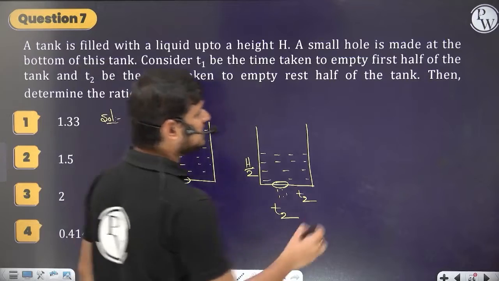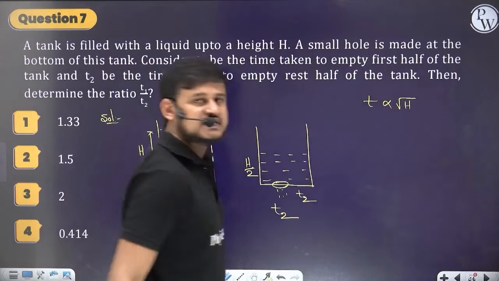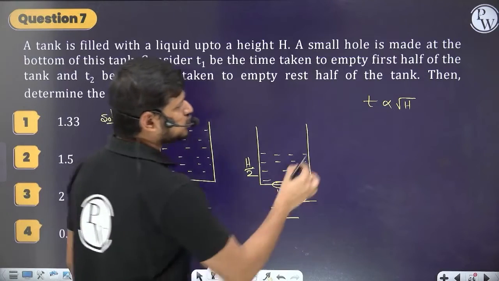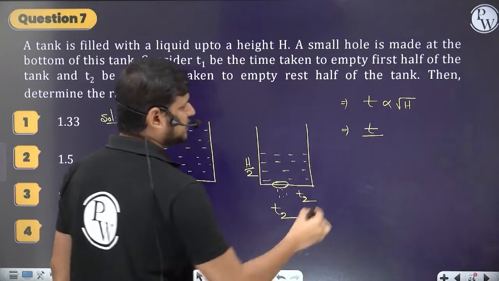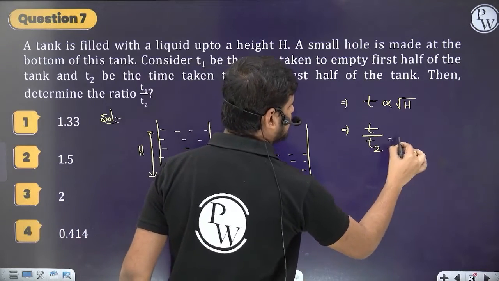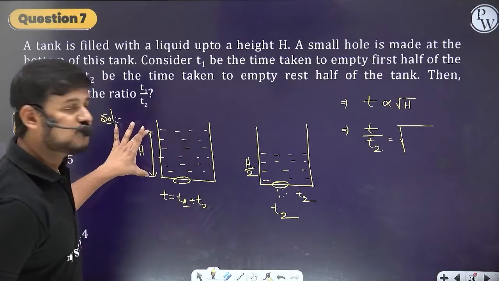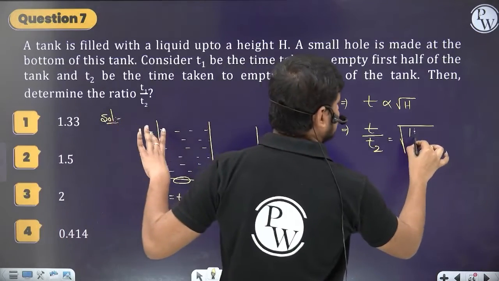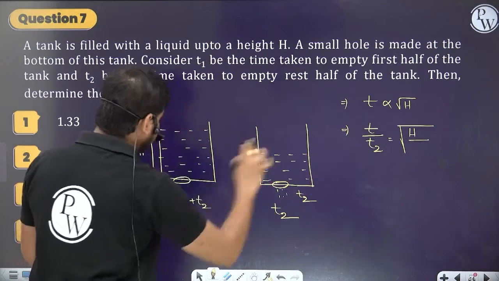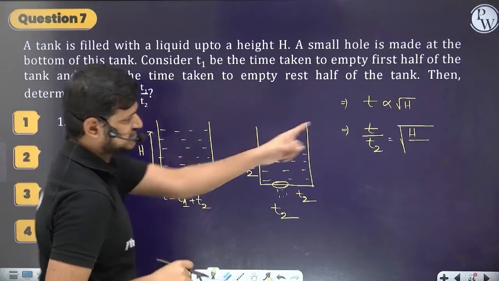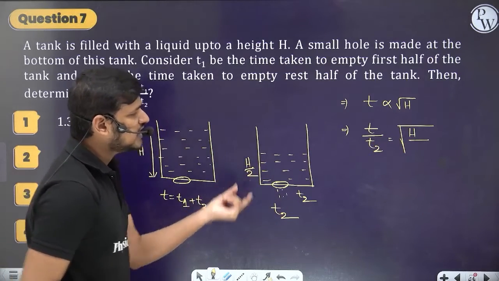Now I know that t is directly proportional to root h. So let's write t by t2 equals root over, in this case the total height of the fluid is h. In the second case, when the total time is t, the total height is capital H. When the time becomes t2, the total height is h by 2.